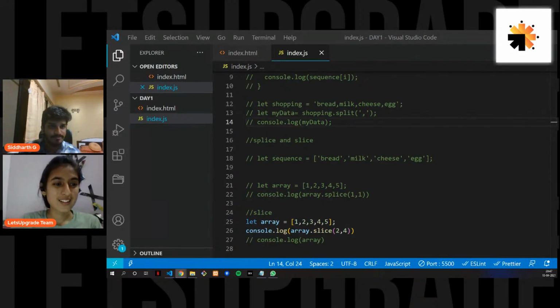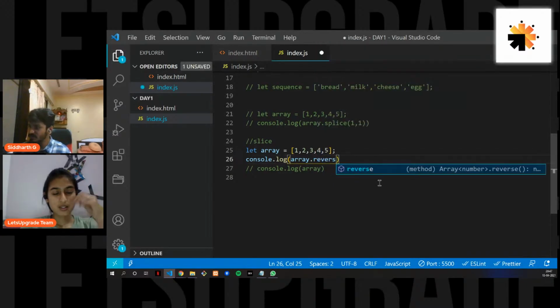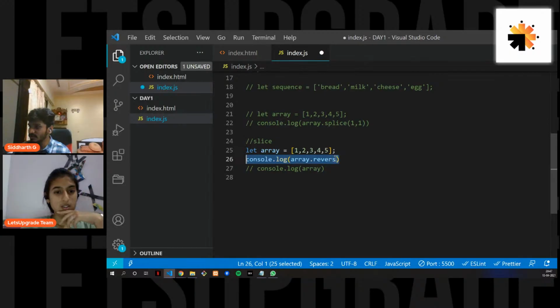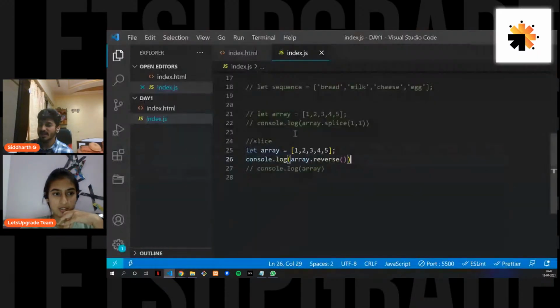Yeah, Jyotsna. Sir, is there any method to reverse the strings? Yes, there is. It is dot reverse, okay? I'm just going to try the reverse thing. I think it just takes the string, but let's see if this reverses it, and I'll console log it. Let's see what we get. So yeah, you get 5 4 3 2 1, and this is the array elements.